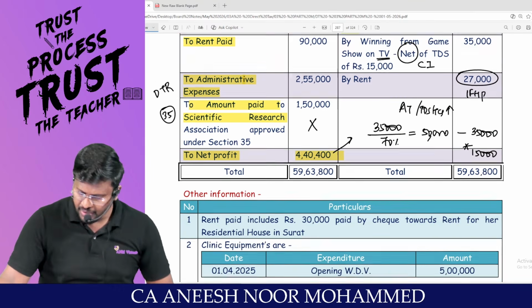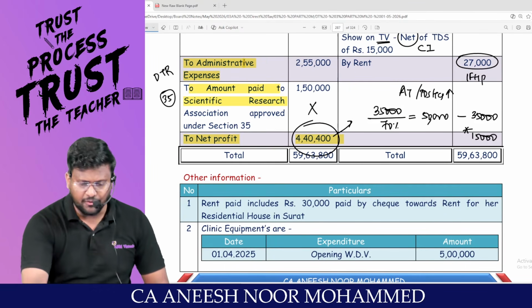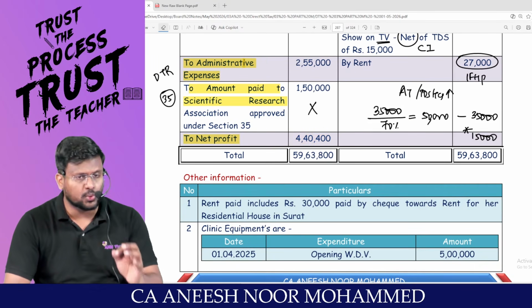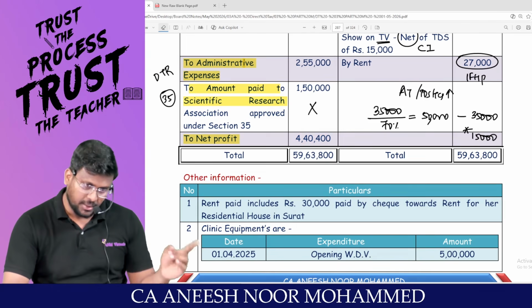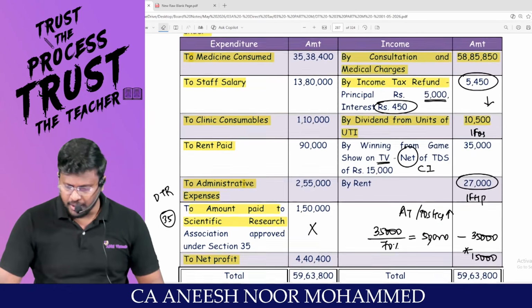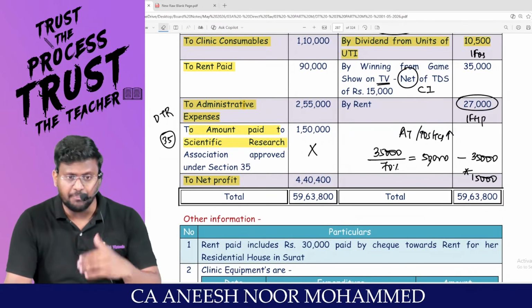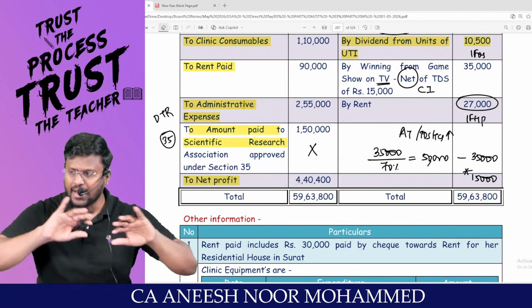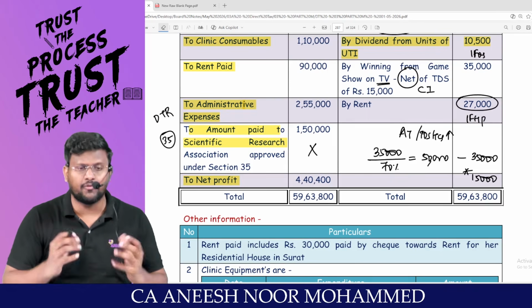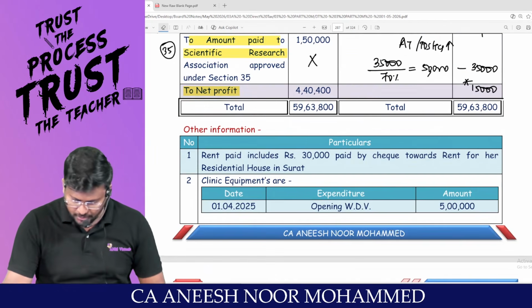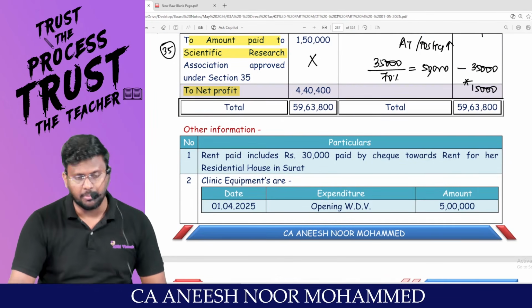Are you all really with me? I will be starting with 4,40,400. This 4,40,400 contains impurity, in the sense that other heads of income have been credited to P&L and unnecessary expenses may have been debited to P&L. I have to eliminate all the impurity. That purified net profit is called PGBP. Able to appreciate? Now they are talking about them one by one.